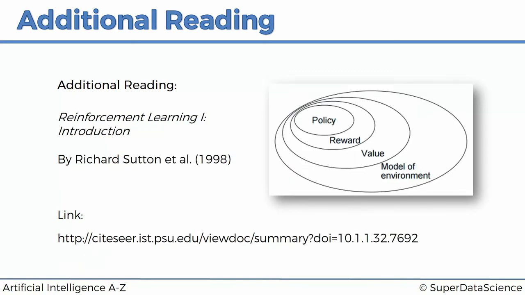And then, specific to this tutorial about reinforcement learning, there's a paper by Richard Sutton called Reinforcement Learning 1 Introduction. It's a 1998 paper, so quite old, but at the same time you can learn a bit about reinforcement learning, some of the examples like that omelette example and other examples of where reinforcement learning can be applied, and just a general overview of reinforcement learning if you are looking for some additional reading.